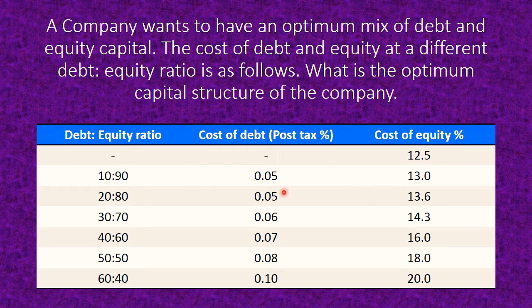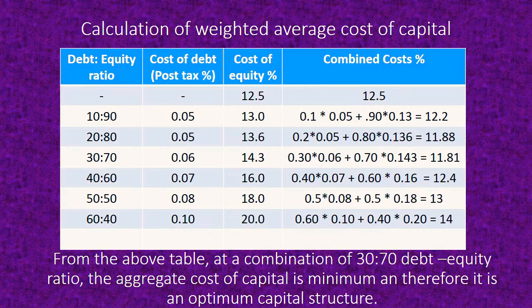When the proportion is 20:80, the cost of debt is 0.05 and the cost of equity is 13.6. These are all the costs of debt and these are all the costs of equity. When it is 30:70, it would be 0.06 and 14.3. As the proportion of debt is increasing, the cost of debt is also increasing. When it is 60:40, cost of debt is 10%, whereas cost of equity is 20%. So this is the numerical, the problem. Now let us move towards its solution.